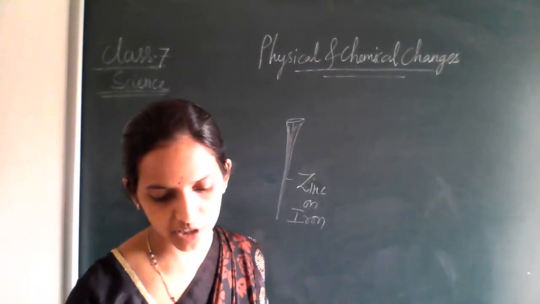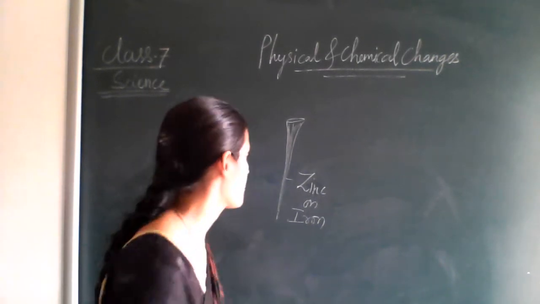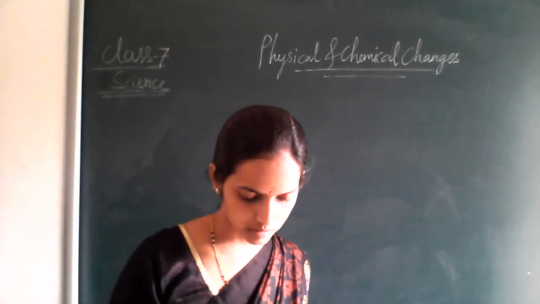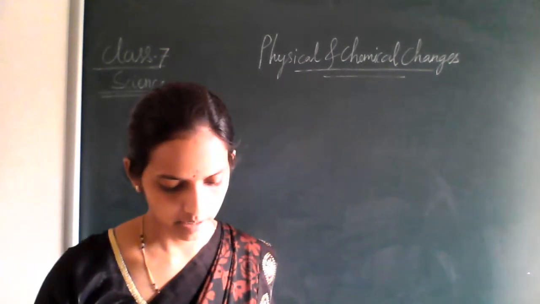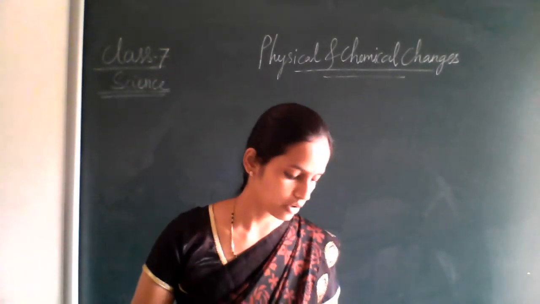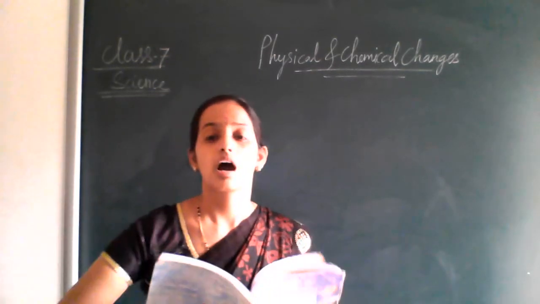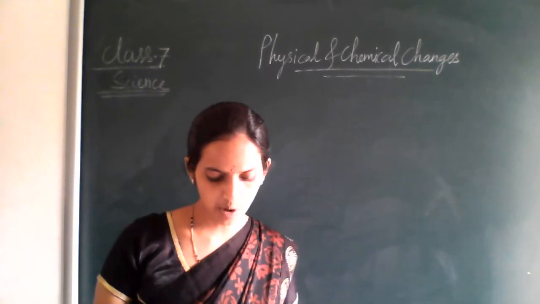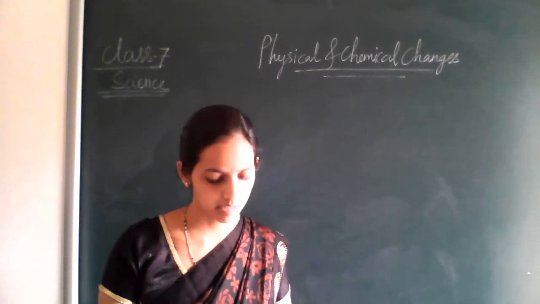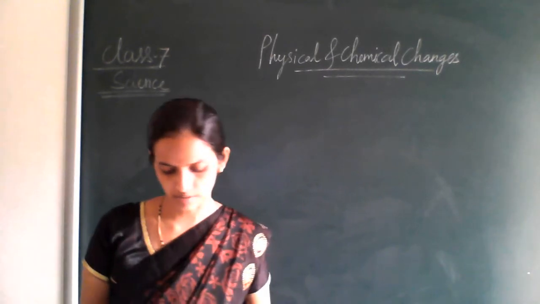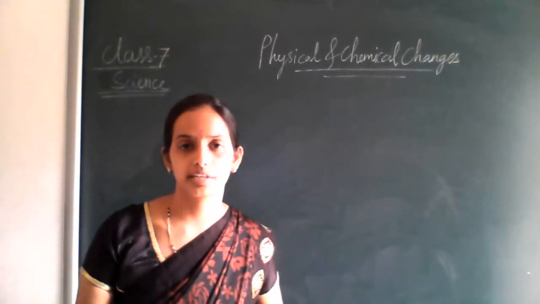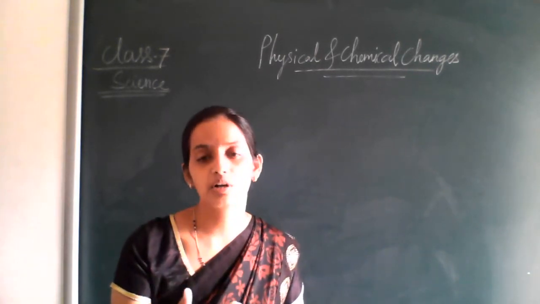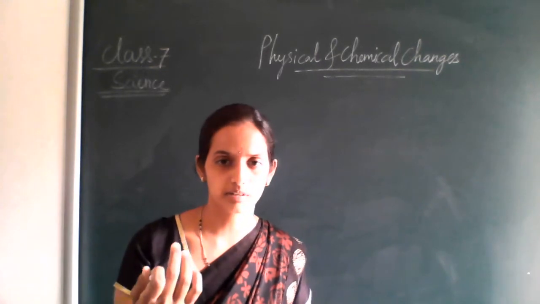Then the last part of this chapter is crystallization. All these things we have covered in the previous class. The last part is left, that is crystallization. In class 6 you learned that salt can be obtained by evaporation.